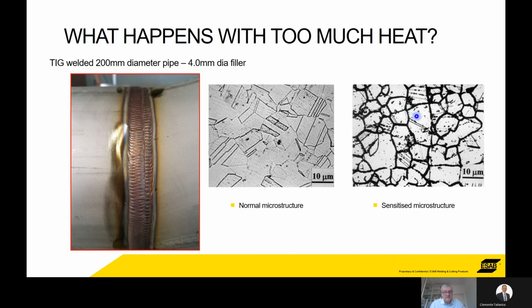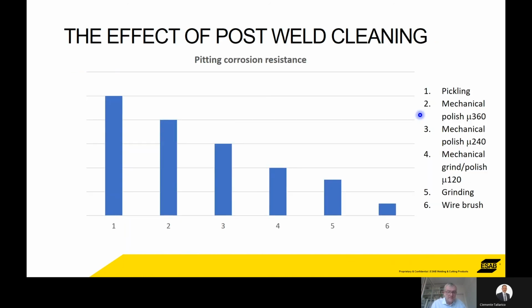So if you've got a weld at whatever thousands of degrees, if you maintain the weld, you're not cooling it fast enough, or you've overheated, you put too much heat in there due to not following interpass temperatures or the weld parameters. There's too much heat in there, then you can get this sensitization, and that's what it looks like, and that's bad. So to finish off, my last slide just shows the effect of post-weld cleaning.